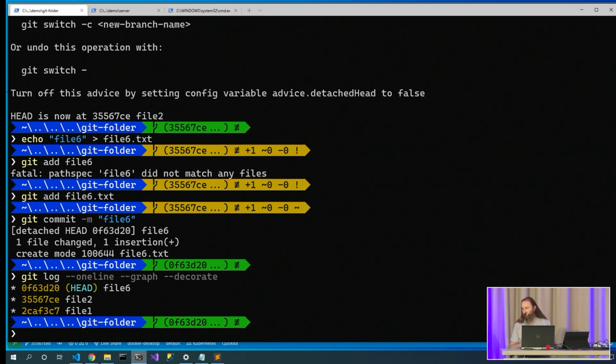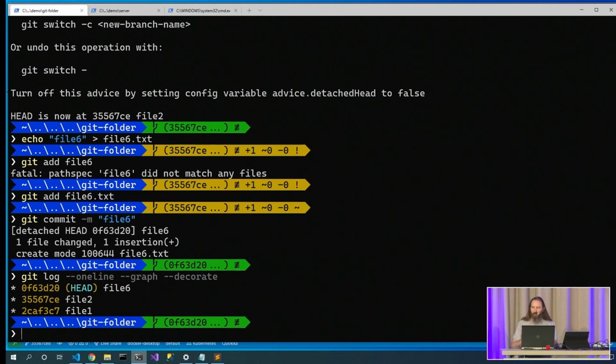Except for, because I am here in this detached HEAD spot, if I were to say, I don't know, check out main and do a bunch of stuff, when that git gc ran next time, it would go, hey, I've got this unattached thing. I think I might delete it.